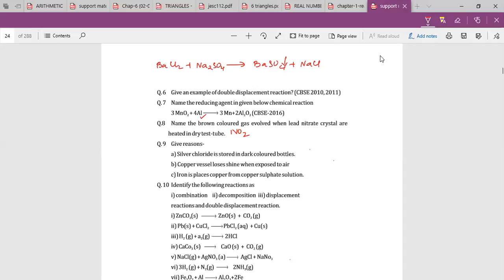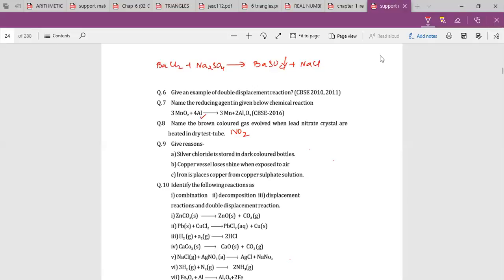Saptarshi. Copper vessels lose shine when exposed to air. Ma'am, it's because of the tarnishing of copper. You need to explain what is tarnishing of copper. It is the wearing away of copper when exposed to carbon dioxide and water, ma'am. Exposed to air, it reacts with atmospheric carbon dioxide and water.